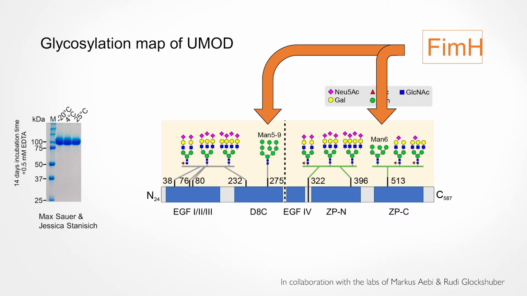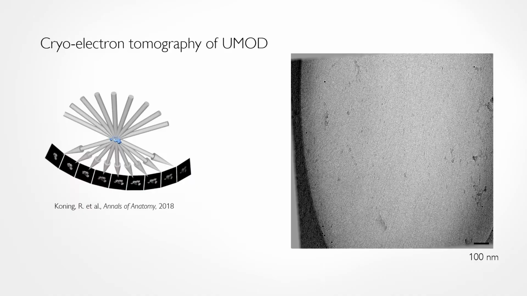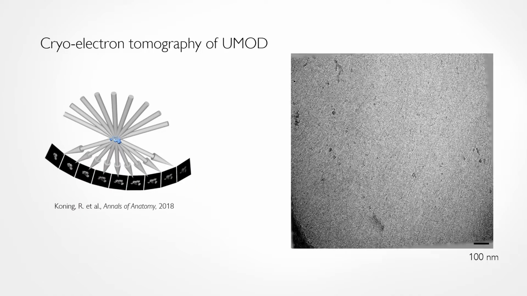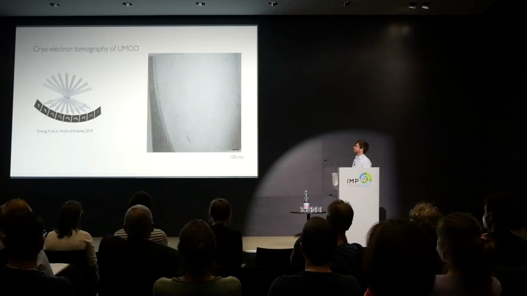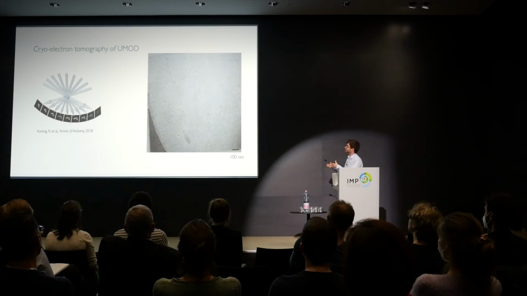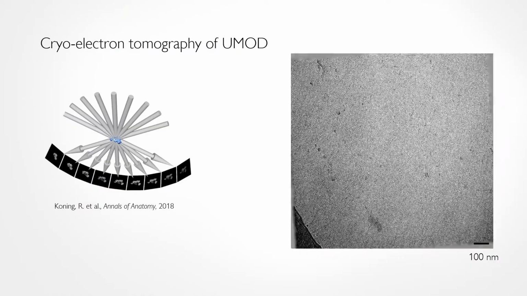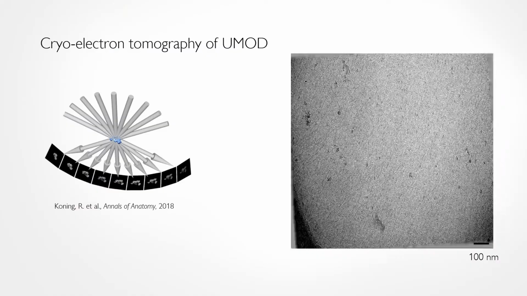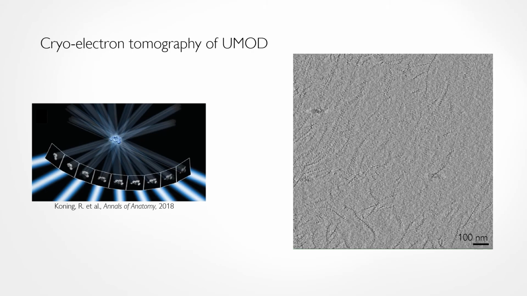But we also wanted to incorporate these results on a glycosylation level onto a structural level. That's why we took the purified uromodulin, plunge froze it on an electron microscopy grid, and used our core technique in the lab, which is cryo-electron tomography. For this, you transfer your sample into a transmission electron microscope and collect a so-called tilt series. This means 2D projection images of the identical feature, but later on you can take these projection images and calculate a 3-dimensional volume, which is our tomogram.